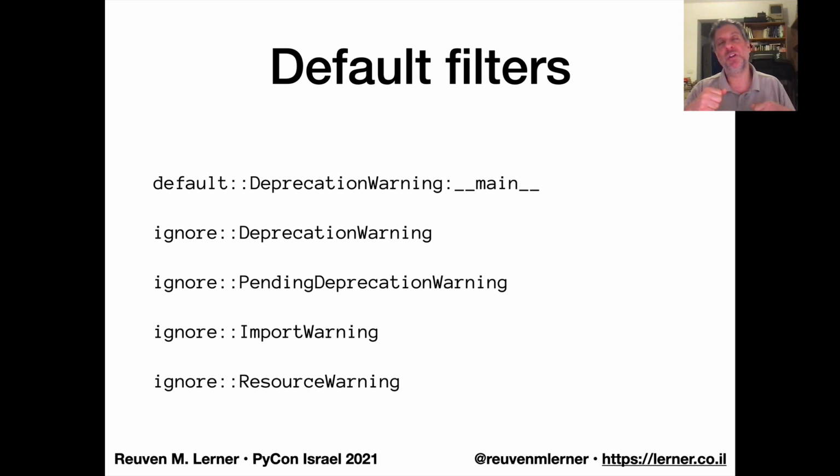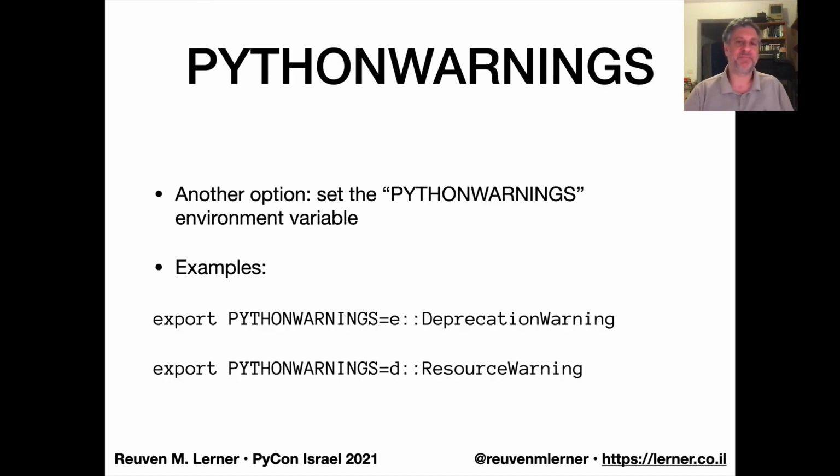But if the deprecation warning doesn't happen in your main file, it happens in something that you imported, then we will not see it. It's all being ignored. And that's basically to solve that problem that I mentioned earlier: why am I getting deprecation warnings when I'm not the author? And then we have pending deprecation warning, import warning, and resource warning. This means that we're going to ignore a whole bunch of different categories.